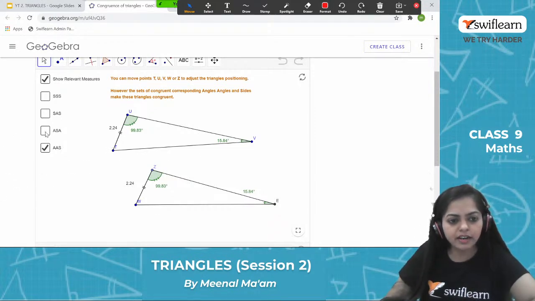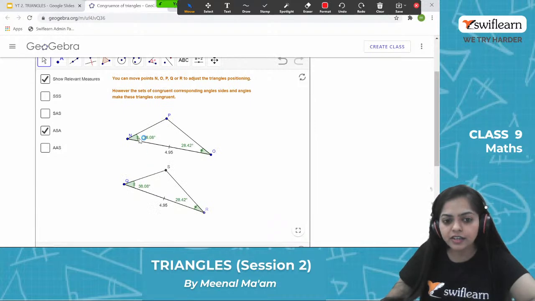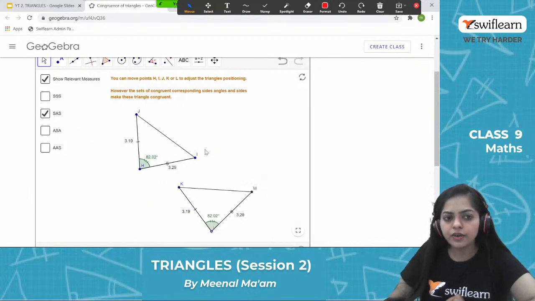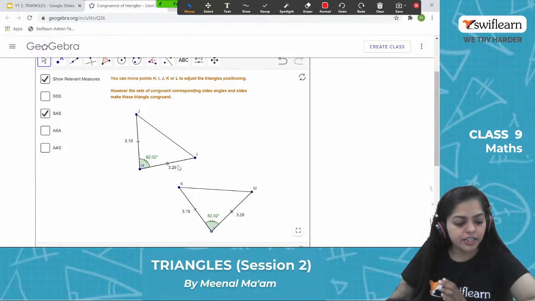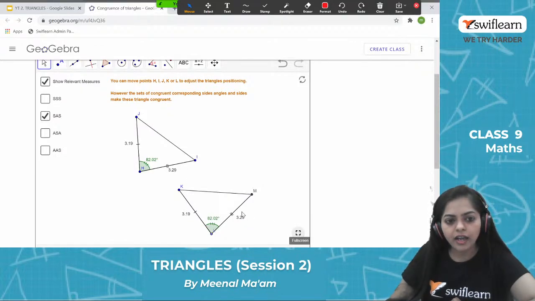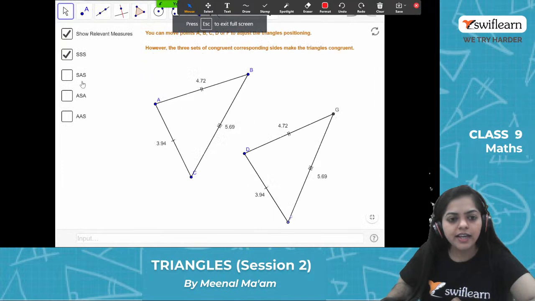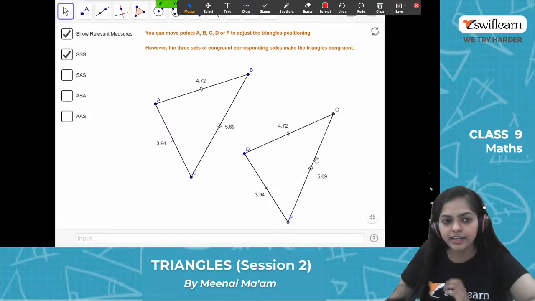Now moving on to the second criteria, that is angle side angle criteria. So here angle, the included side and the angle. Two angles and the included sides are equal in these two triangles. So this is angle side angle criteria. Moving on to the third criteria, side angle side criteria. Here side, included angle and the side are equal, so it also fulfills. And at last, the side criteria. Here all the three sides are equal.